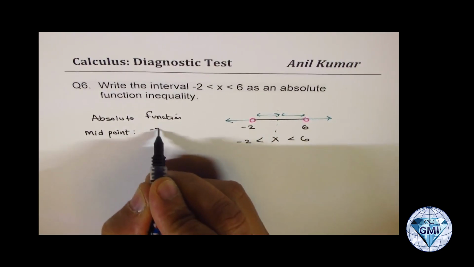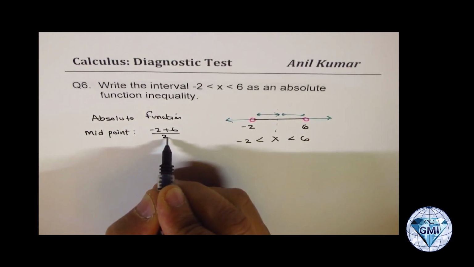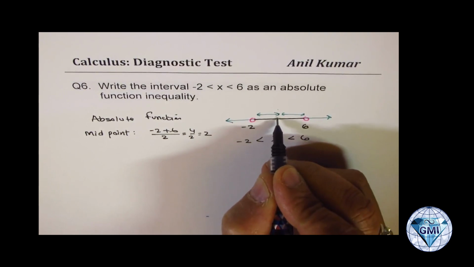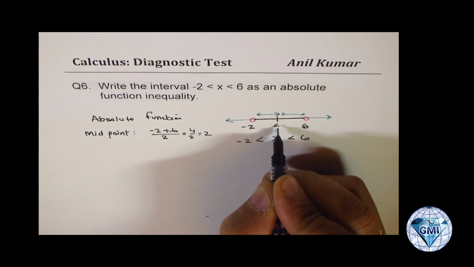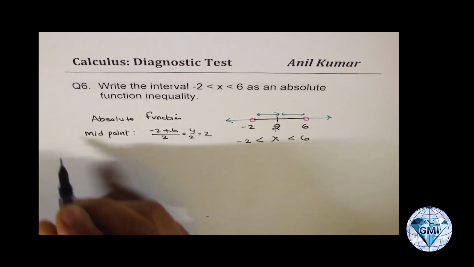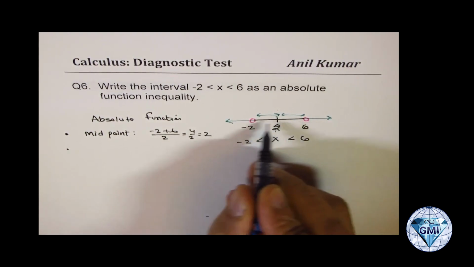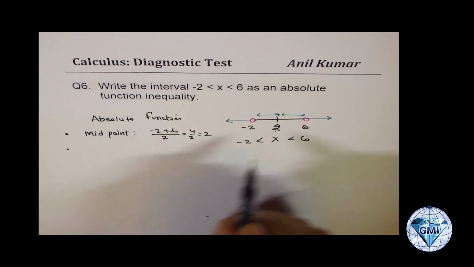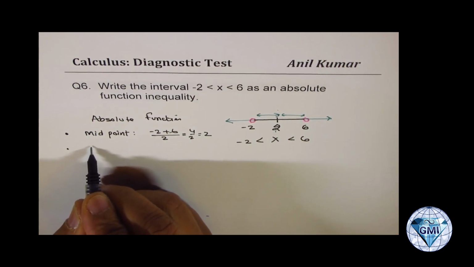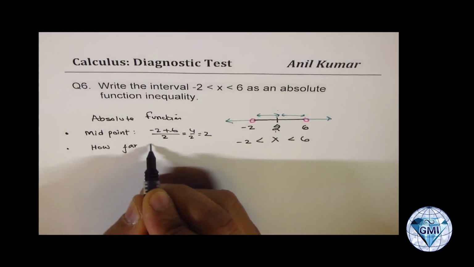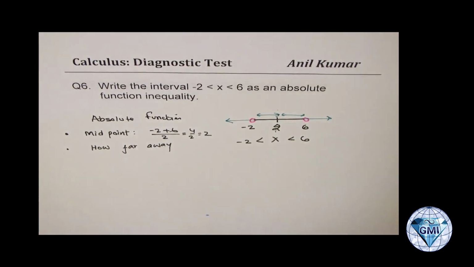The midpoint will be minus 2 plus 6 divided by 2, and that is 4 divided by 2, which is 2, right? So we get the center value here, which is at 2. So this is step number 1. Second is, from the midpoint, find how far away you are. How far away, right? That is the second thing.